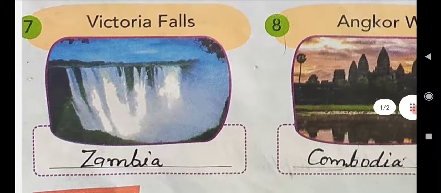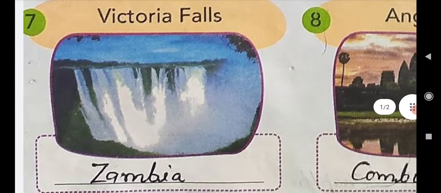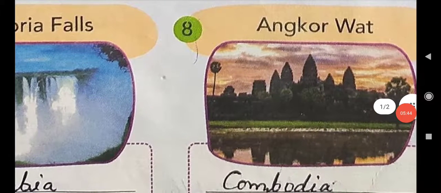After that, question 7, Victoria Falls. Victoria Falls is also a landmark of a country, Zambia. The spelling of Zambia is Zambia.